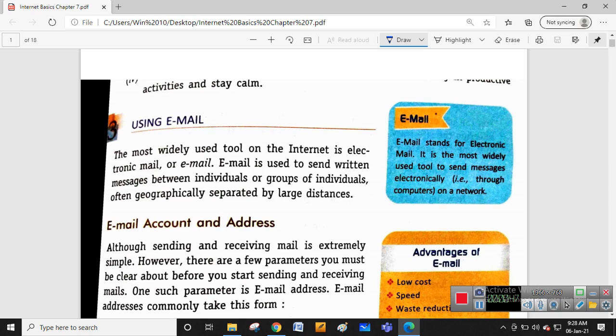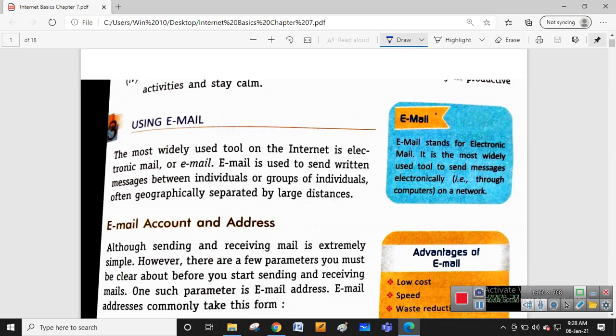Today we are discussing the last chapter, the last topic, that is email and e-commerce, the different types of payments available in e-commerce, and what is podcasting and what is broadcasting. Those are all the topics we are going to see. In the previous video, we discussed fair internet usage, safe surfing habits, and netiquettes. What are the different potential threats, and what is online harassment? We saw all that in the previous video.